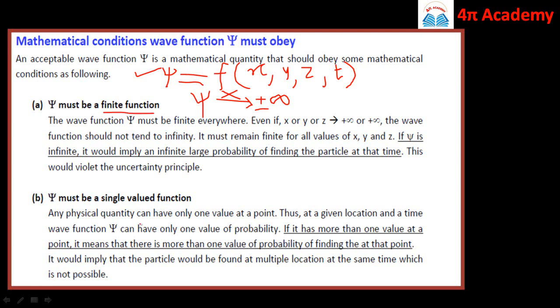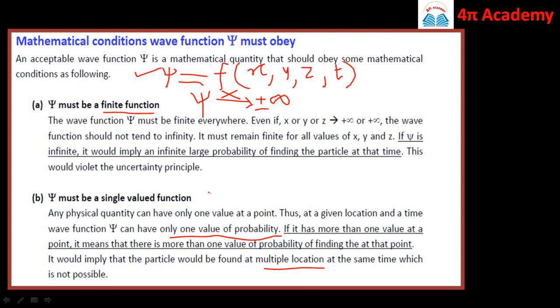So infinite probability is meaningless, and hence the wave function psi should not tend to infinity, so it should be a finite function. Then the wave function psi must be a single valued function. Any physical quantity can have only one value at a point, thus at a given location and time, the wave function psi can have only one value of probability. If it has more than one value at a point, it means that there is more than one value of probability of finding the position at that point. It would imply that the particle would be found at multiple locations at the same time, which is not possible.